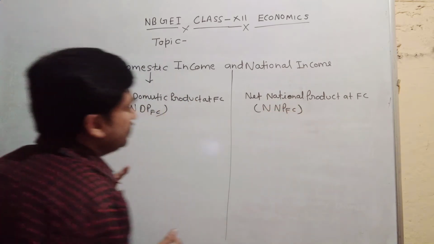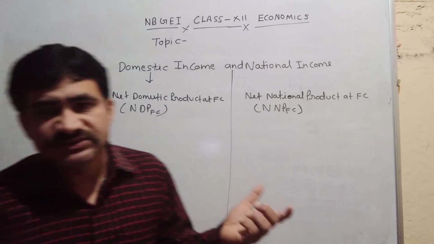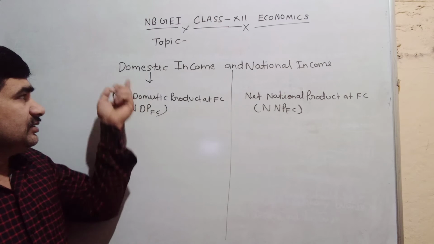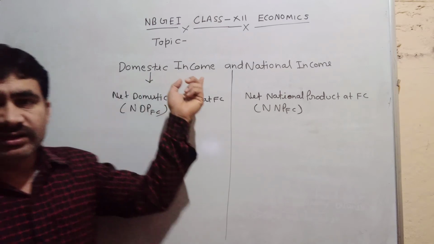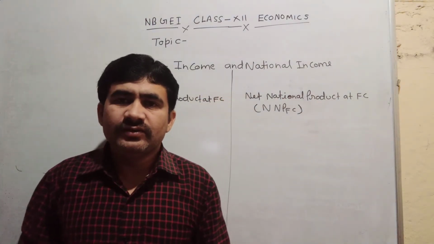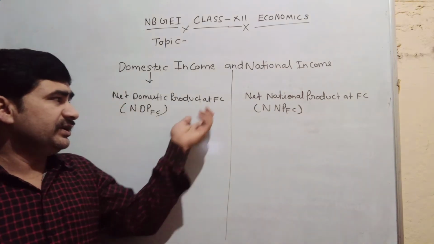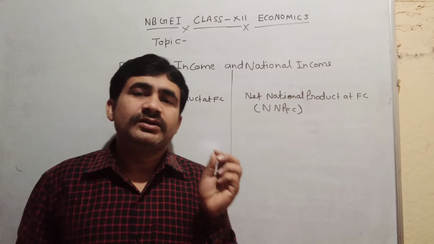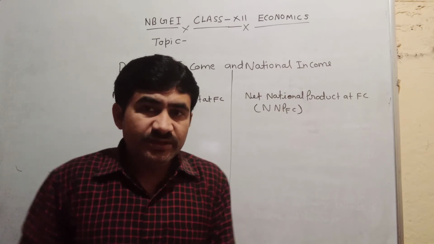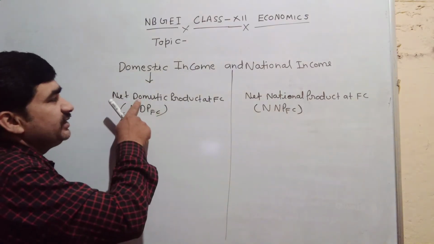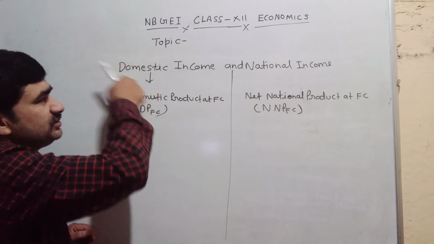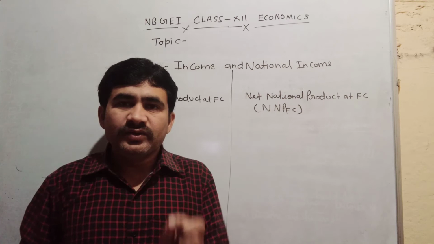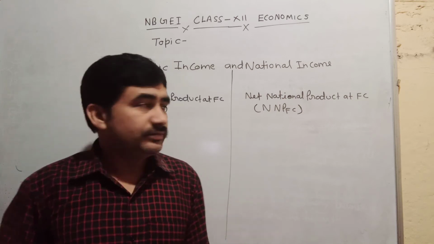Then what is the basic difference? The basic difference is: NDP at FC, domestic income, is the value of all the final goods and services, the factor cost of all the final goods and services produced within the domestic territory of a country during an accounting year, because this is a domestic concept.